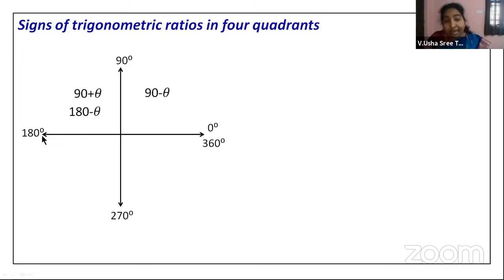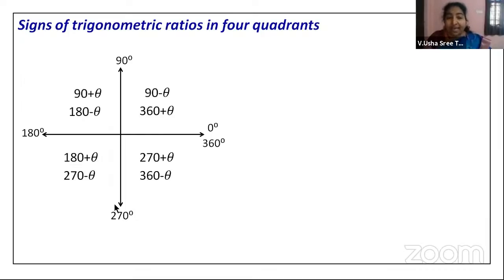In the third quadrant, the angle taken will be more than 180, so it will be 180 plus theta, and less than 270, so it should be 270 minus theta. Now, still further, if you move to the fourth quadrant, it will be more than 270 and less than 360 degrees. Now, after 360, after completing one rotation, if you are still moving an angle less than 90 degrees, then it will fall in the first quadrant, that is 360 plus theta. Hope that you have followed what is this 90 minus theta, 90 plus theta, and so on.